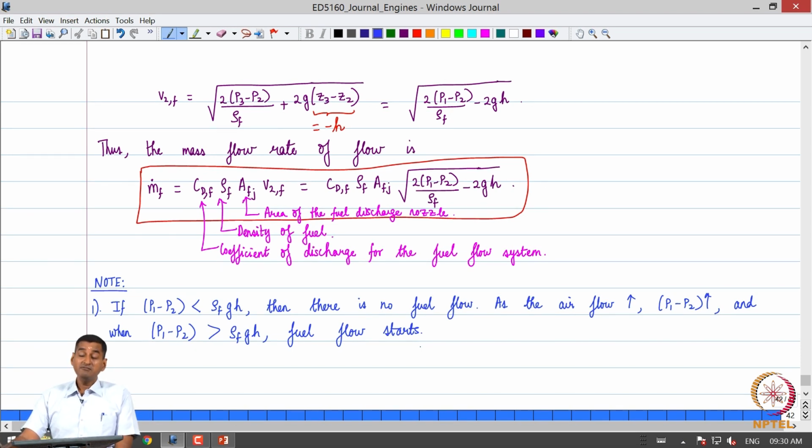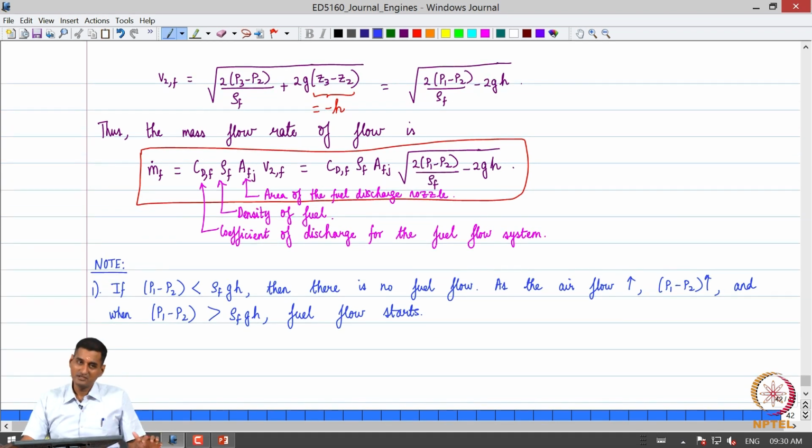So, when we want a rich mixture during idling, how do we get that? Because during idling the throttle valve is almost closed, the value of P2 is anyway not that low, P1 minus P2 is not that low. Then how do we get a rich fuel air mixture to idle and also to start the engine? So, we will discuss that point shortly.